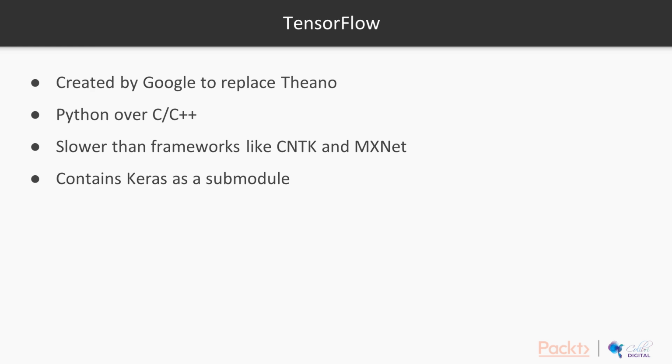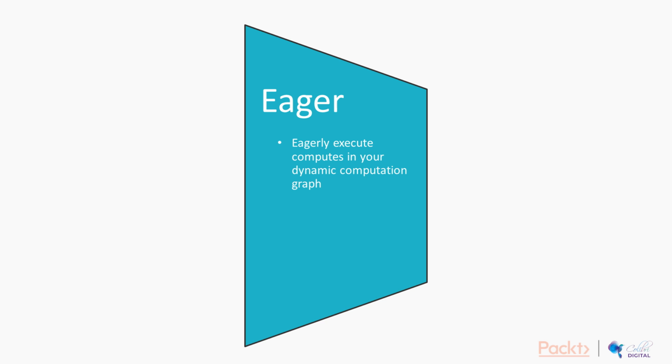It contains Keras as a submodule, so as we have mentioned earlier in the course, in the contributed modules section of TensorFlow, Keras is a member, so there's official support and synergies between knowing Keras and moving from Keras into TensorFlow. It also contains Eager as a submodule. What Eager allows you to do is eagerly execute computes in your dynamic computation graph. How you define your neural network, it allows you to execute ahead. And so that's one of the main differentiation points between TensorFlow and other frameworks.